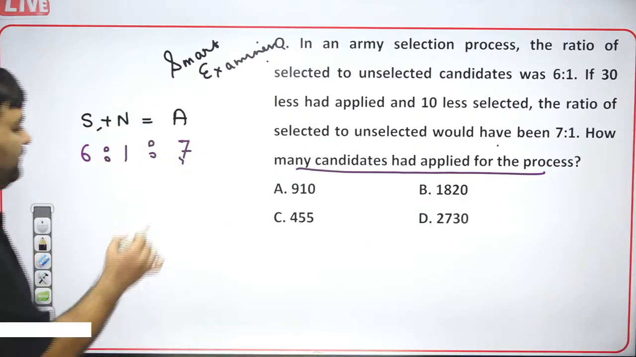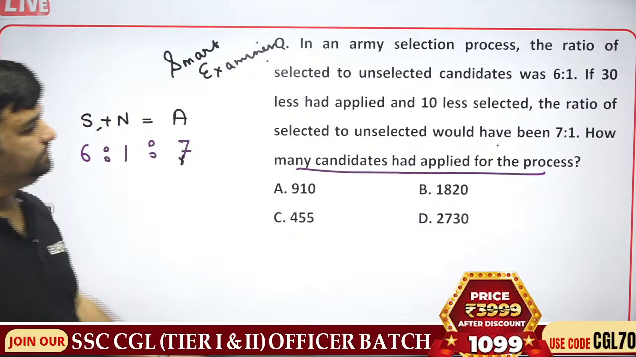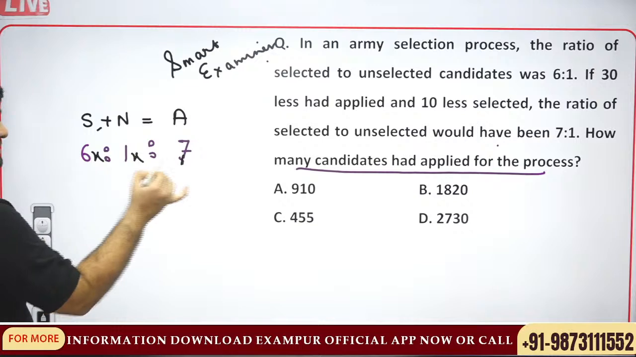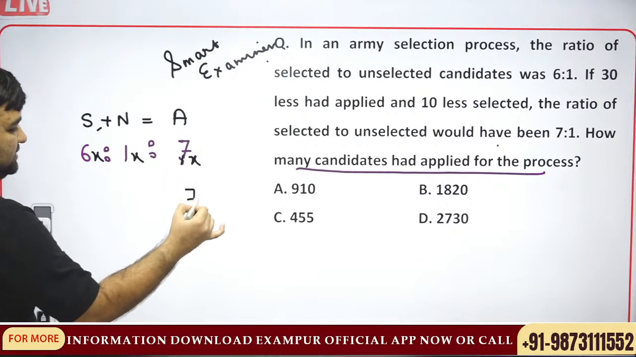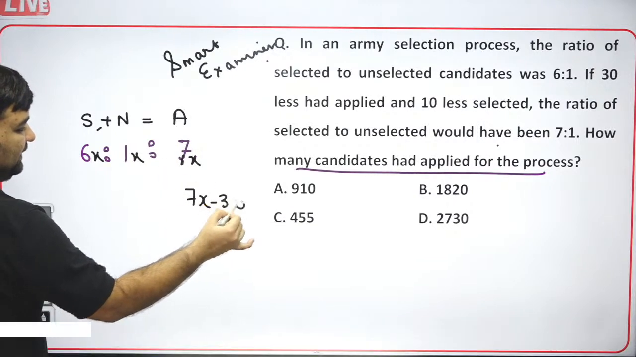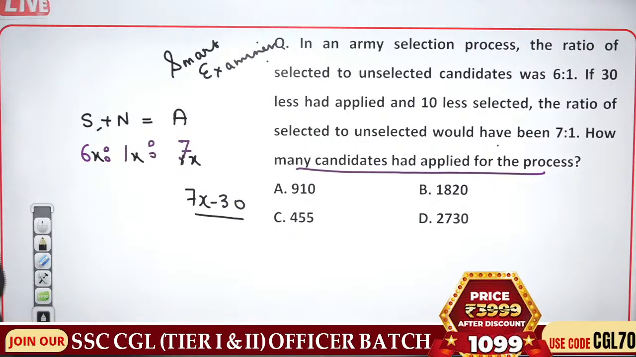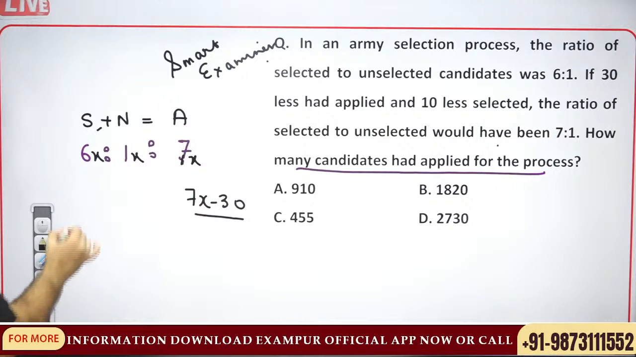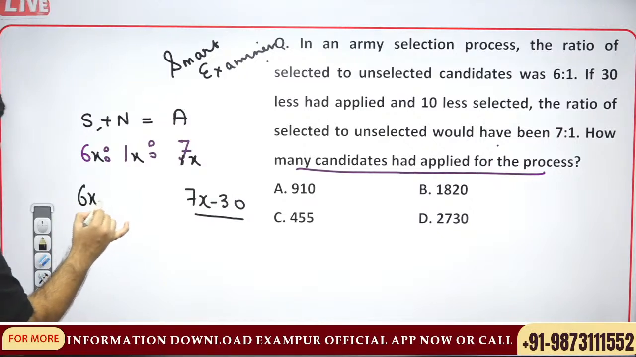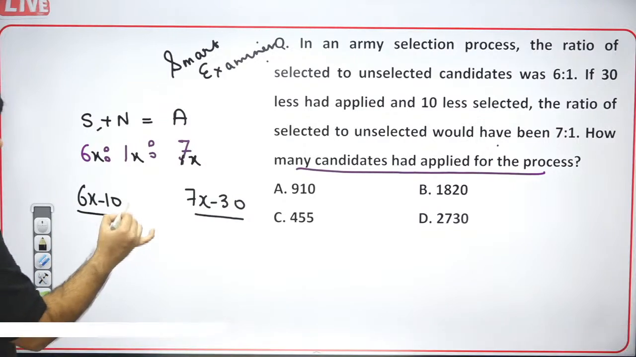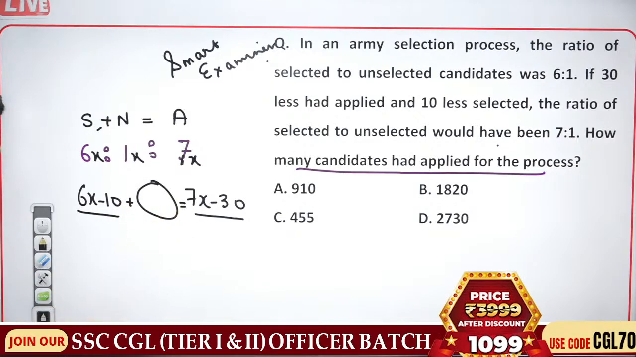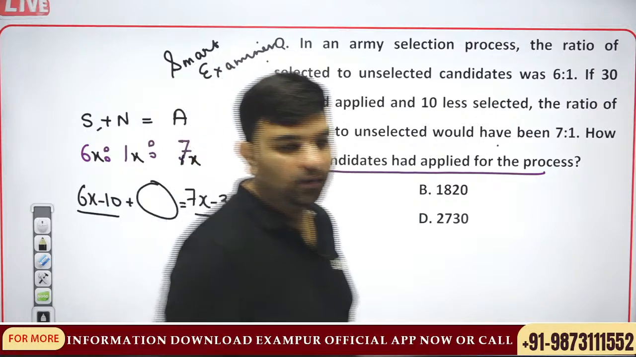Now this means we have to completely do this problem. 30 less applied. Now make it x. 7x minus 30, 30 less applied. 7x minus 30. 10 less selected, 6x minus 10. How many are non-selected? Anyone? Anyone? How many are non-selected?